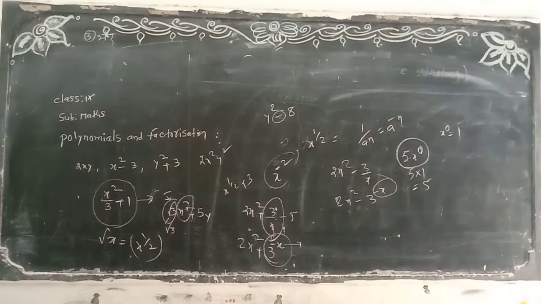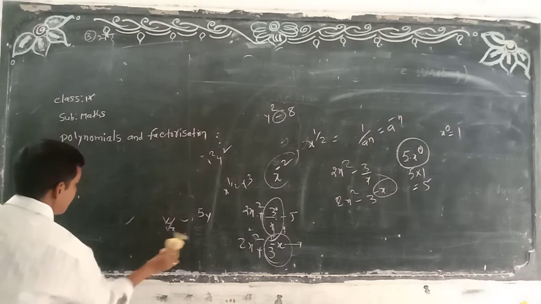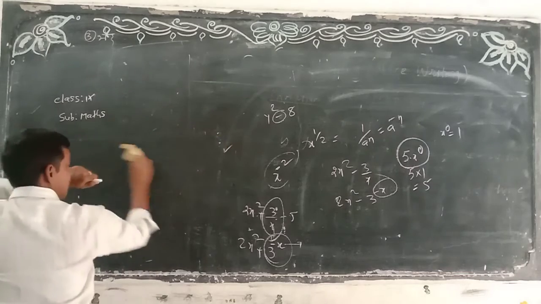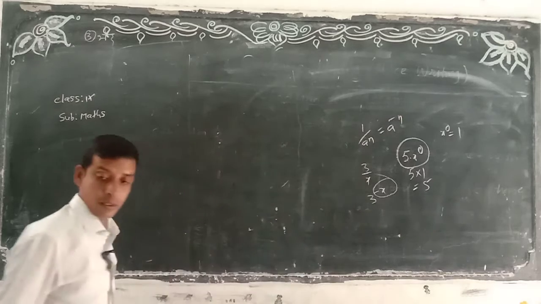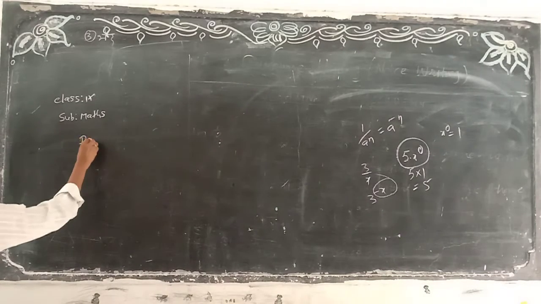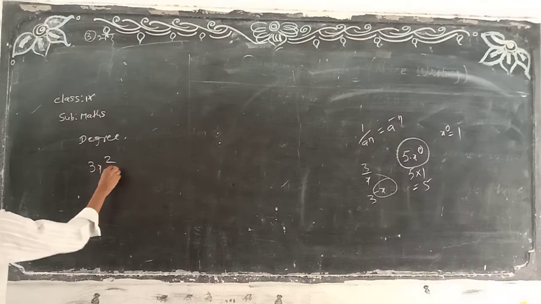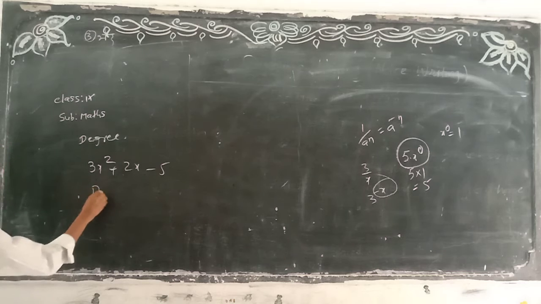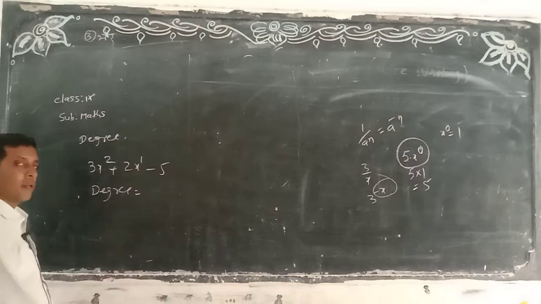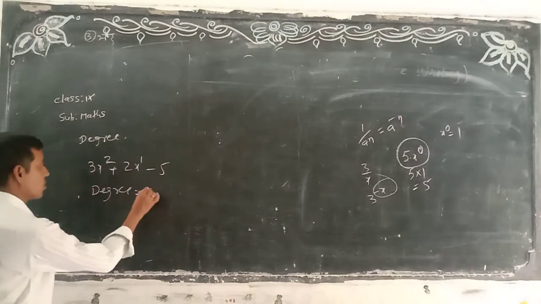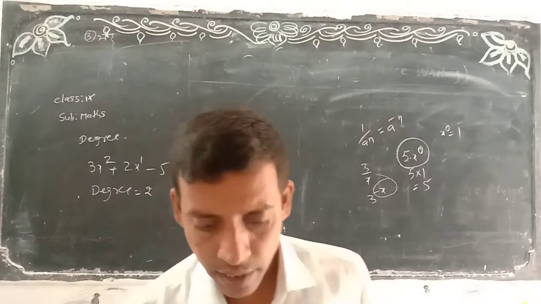Okay, once observe here. Is it clear now? We are discussing the degree of polynomial. So, for example, I am writing 3x square plus 2x minus 5. If you write down this one, degree, whichever the highest power is there, here nothing there means power 1. Now, what is the highest power here? 2. So, degree is the 2. Is it clear? What is the meaning of degree? Is it clear now?